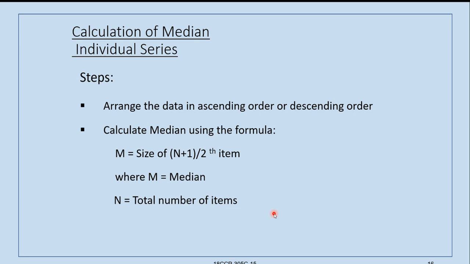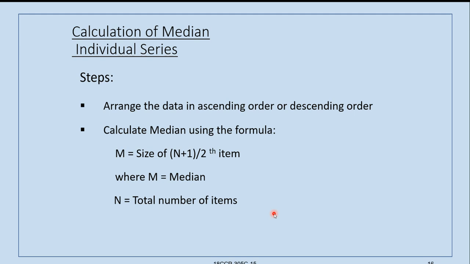So the exact median, the middle point, we have to find out using different formulae in individual observations, in discrete series, and in continuous series, where m is the median and n is the total number of items.